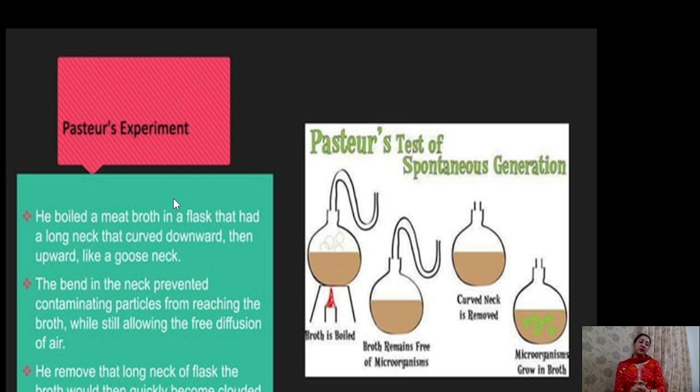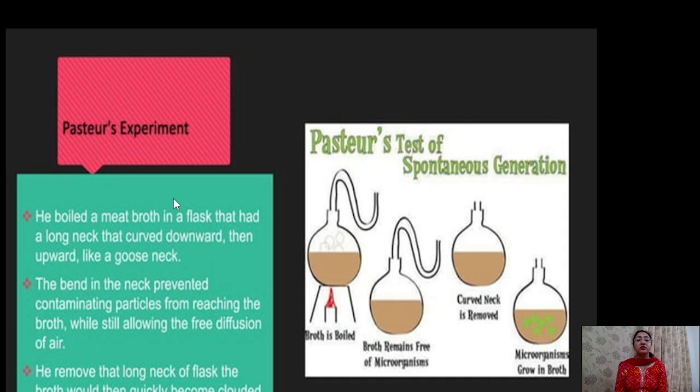The first experiment was the experiment of Louis Pasteur. He has taken a swan neck flask and put some broth into it, heated this broth to kill all the microorganisms, and left it as such in the air. And he observed that no growth occurred for some time in this flask.